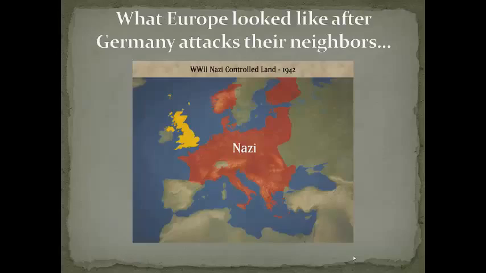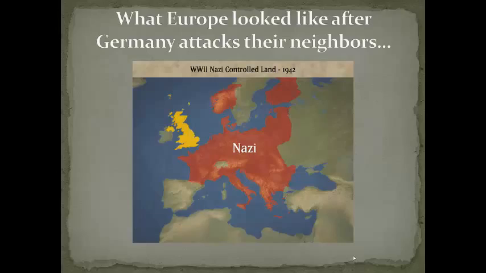Now, this is what Europe looked like after Germany attacks her neighbors. Here you can see a map of Europe and the surrounding area. This is after the advances of Nazi Germany. You can see that nearly every single country in Europe was invaded and taken over by the Nazis. The only large exceptions are Switzerland, that's the country there in the middle, and of course Spain. You can see that off to the bottom left.